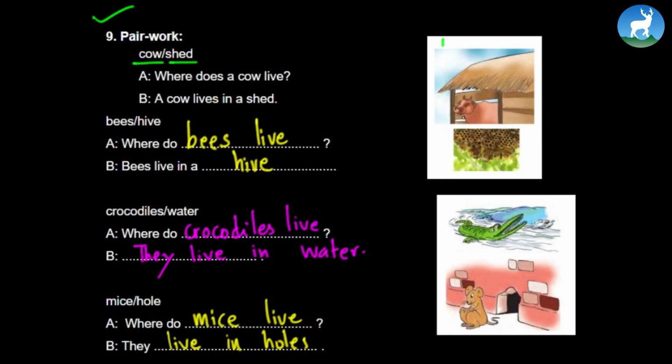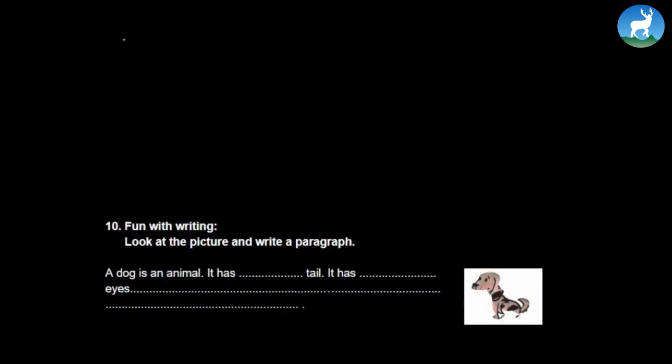Where does a cow live? A cow lives in a cow shed. Where do bees live? Bees live in a hive. Where do crocodiles live? They live in water, or I can say they live in a river. Where do mice live? They live in holes. Very good. Now we come to the writing section.